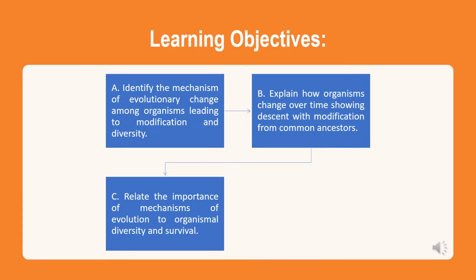For the learning objectives, first is to identify the mechanism of evolutionary change among organisms leading to modification and diversity, followed by explaining how organisms change over time, showing descent with modification from common ancestors. Lastly, relate the importance of mechanisms of evolution to organismal diversity and survival.